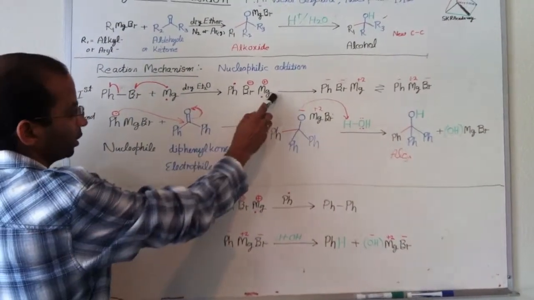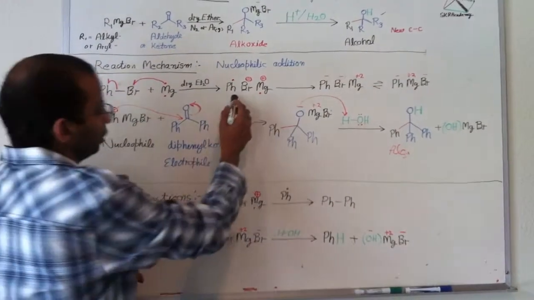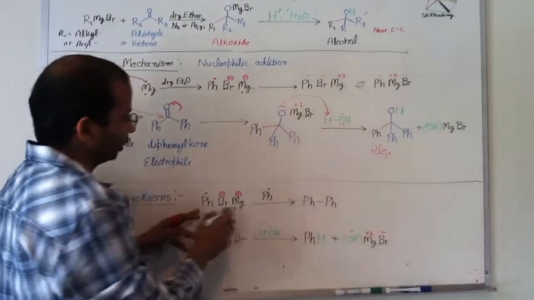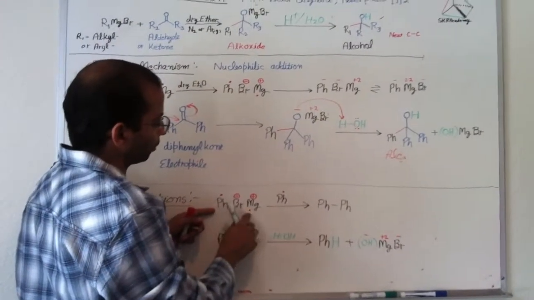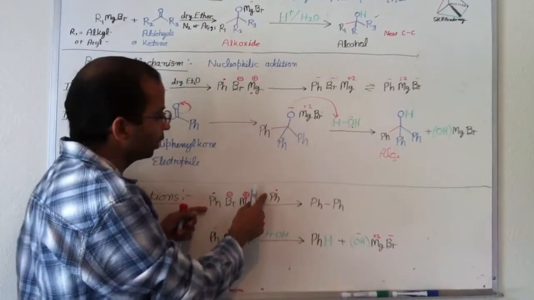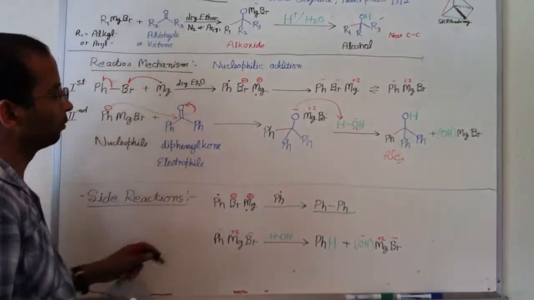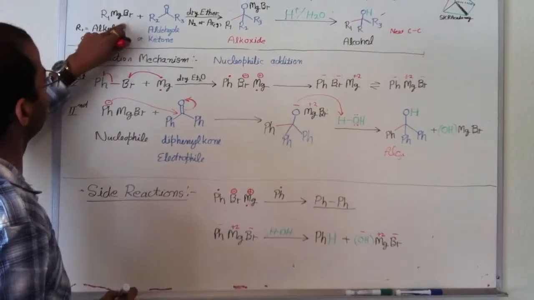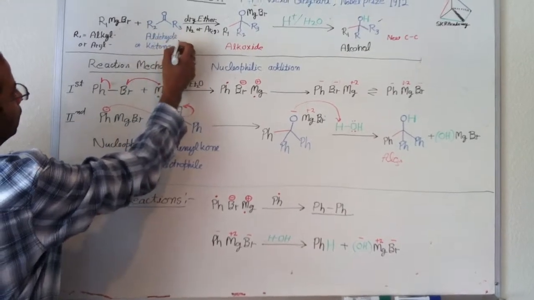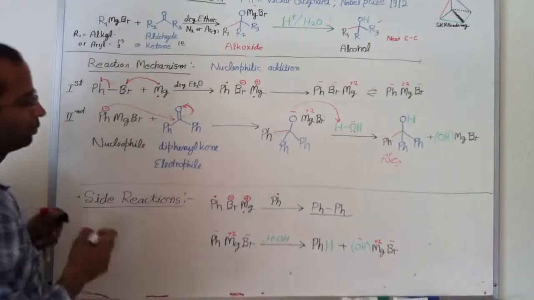in the formation of Grignard reagent, we have to take very much precaution because there are two side reactions that take place. You can see this phenyl radical forms in the first step. It can also take an electron from magnesium bromide, or it can take an electron from another phenyl reagent and form biphenyl. So this is one side product that forms. Therefore, usually it is taken in excess. If we are taking aldehyde or ketone 1 equivalent, it could be 1.5 or 3 equivalent or more.